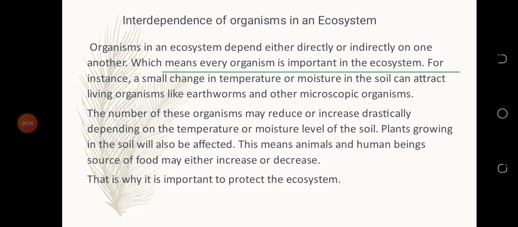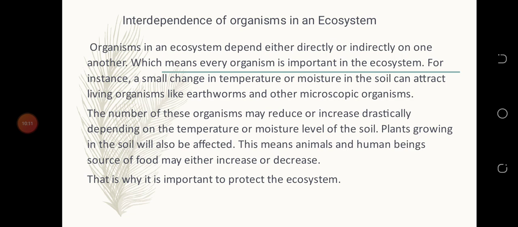Okay, as I was saying, if the temperature changes, it affects some organisms. And if the moisture level in the soil is okay, that's when you see more earthworms and microscopic organisms. But when there's a dry season, you won't see all those animals, the earthworms and the microscopic organisms. And when the weather changes a little bit, let's take for instance mosquitoes. When the weather is very hot, you see them a lot. But when the weather becomes very cold, you won't see them outside. Hope you are getting me.